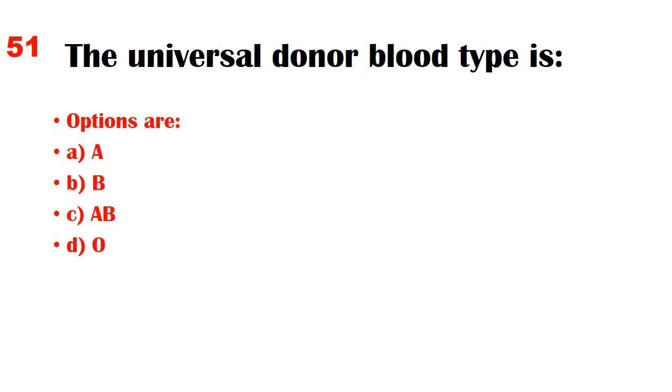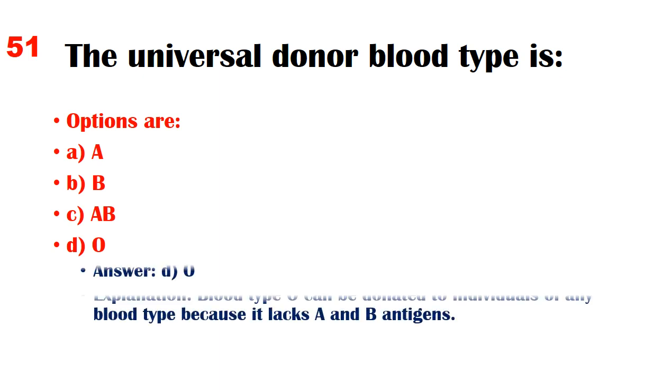The universal donor blood type is. Options are A. B, C. AB, D. O. Answer. D. O. Explanation. Blood type O can be donated to individuals of any blood type because it lacks A and B antigens.